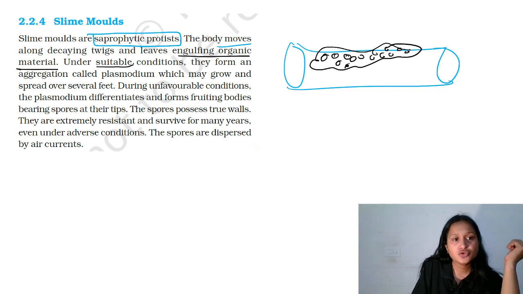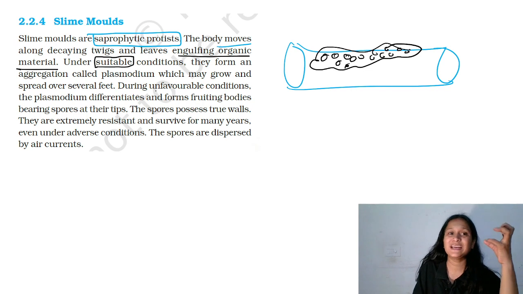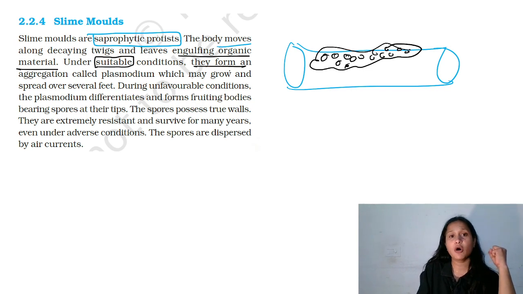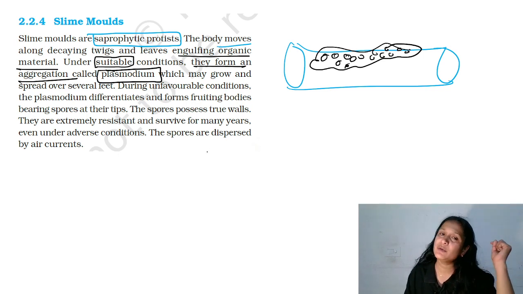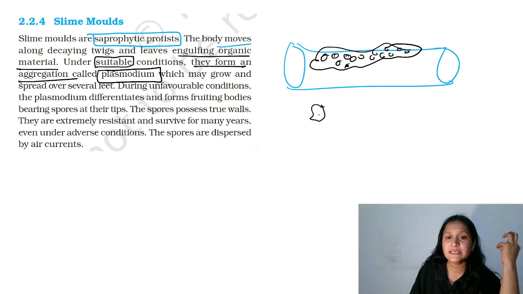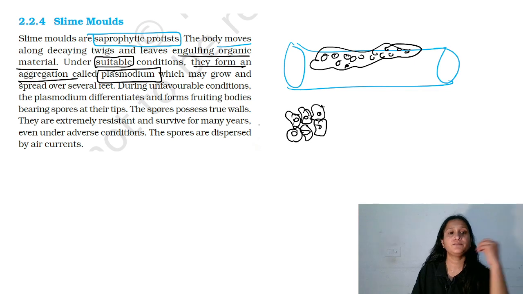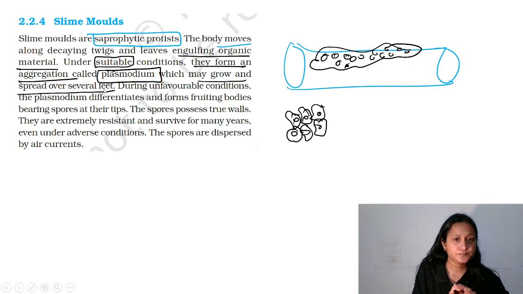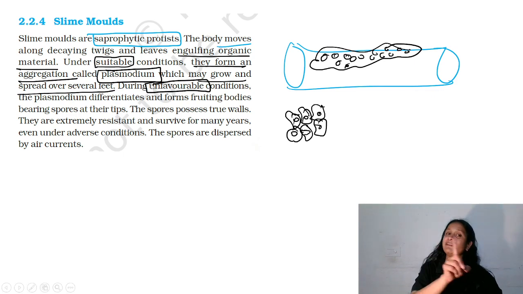And under suitable conditions, important to note down, when the conditions are suitable, they form an aggregation called plasmodium. When I talked about cellular slime molds, I told you that many cells come closer and form an aggregate. This is called pseudoplasmodium, right? Which may grow and spread over several feet. So during favorable condition, they are forming plasmodium.